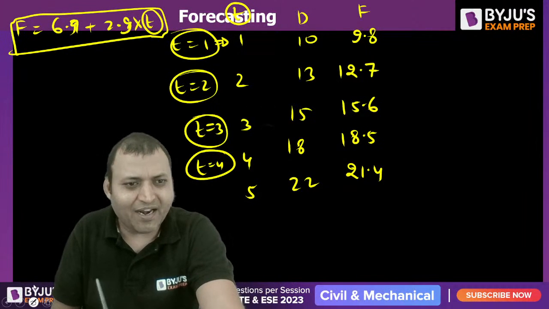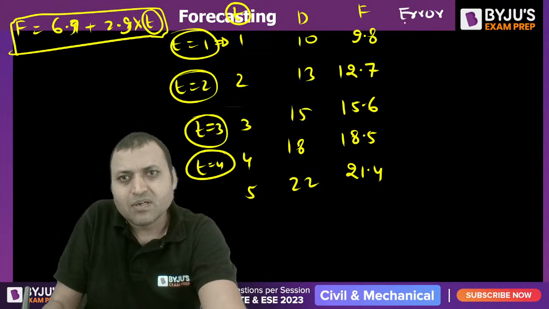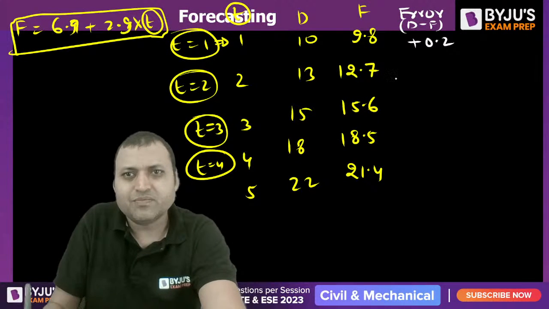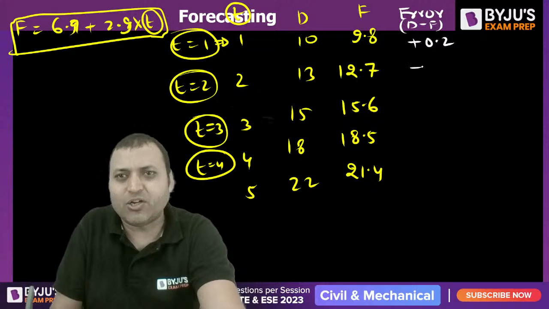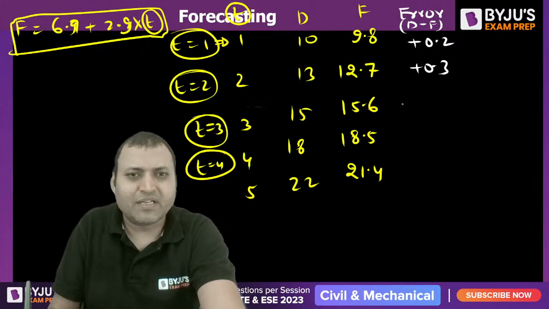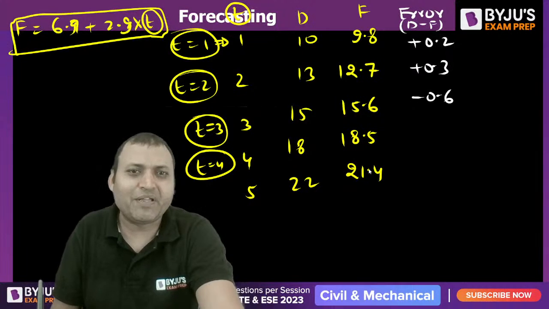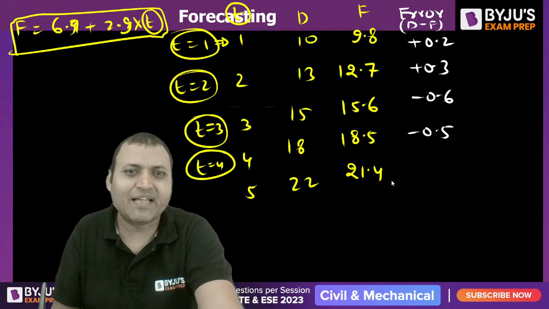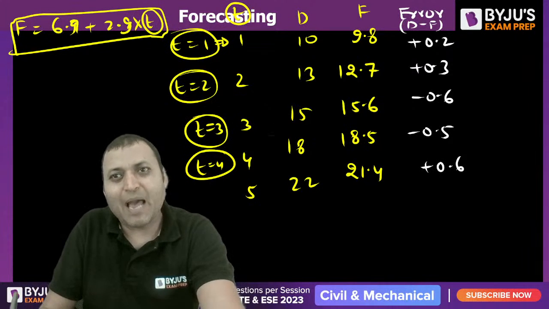And what is the error? If we find out the error, that is D minus F. So the first error will be plus 0.2. For the second period, the error will be plus 0.3. For the third period, the error is minus 0.6. For the fourth period, the error is minus 0.5. And for the fifth period, the error is plus 0.6. These are the errors. But we want the absolute deviation.